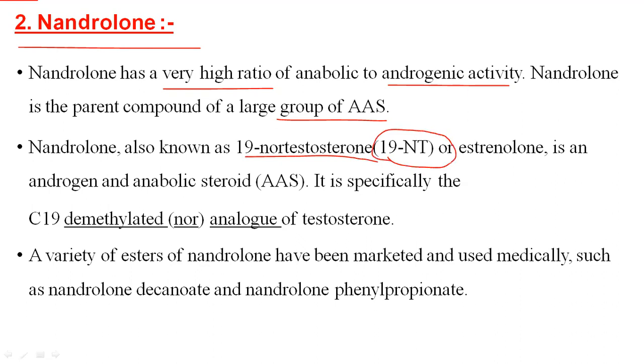It is an androgen and anabolic steroid, specifically the C19 demethylated analog of testosterone. It means at the 19 position there is no methyl group present, unlike in testosterone. A variety of esters of nandrolone have been marketed and used medicinally, such as nandrolone decanoate and nandrolone phenylpropionate. These are the ester forms present in the market.